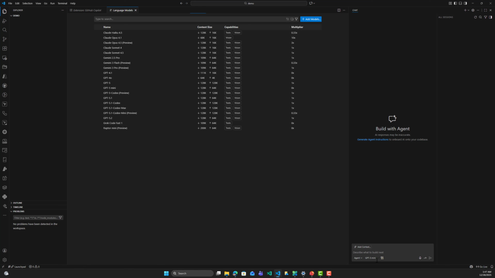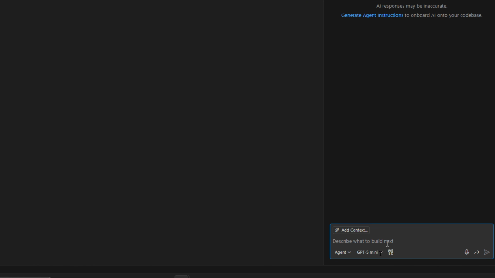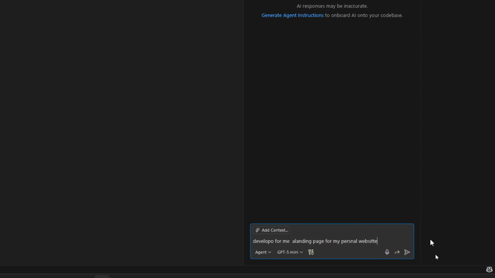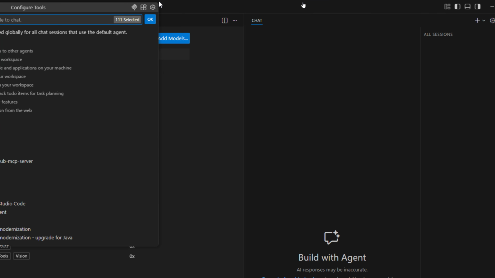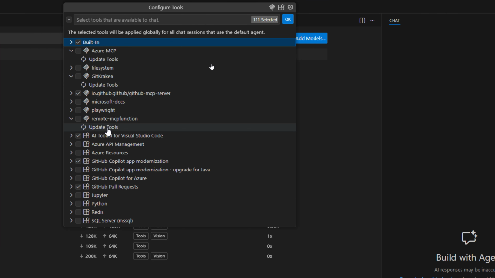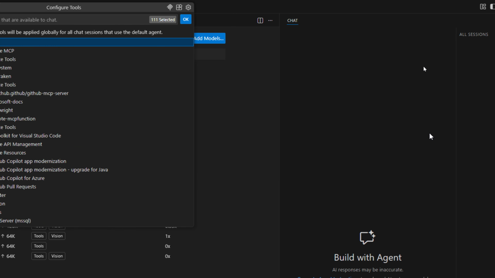All right, so this is where we chat with the GitHub Copilot. So right here, I can ask it, develop for me a landing page for my personal website. All right. So we can chat right here. We can send the chat with this button right here. And here we can configure the tools in order to ask to use a couple of the tools that exist. For example, here we have GitHub Copilot for app modernization. There is GitHub Copilot for other stuff. And I have other tools that I have installed.